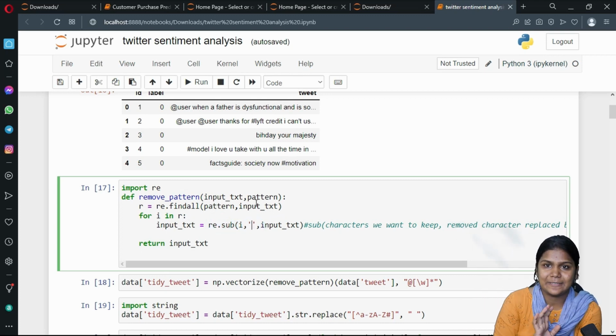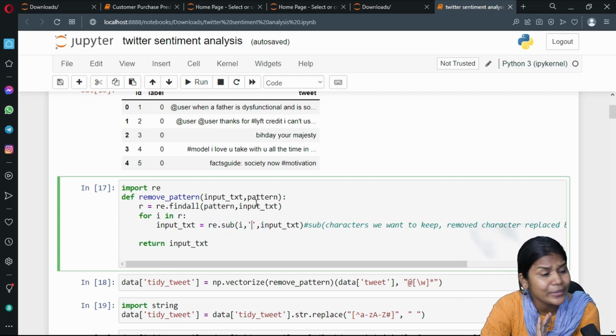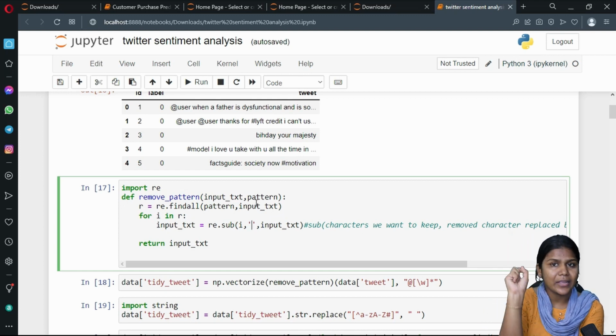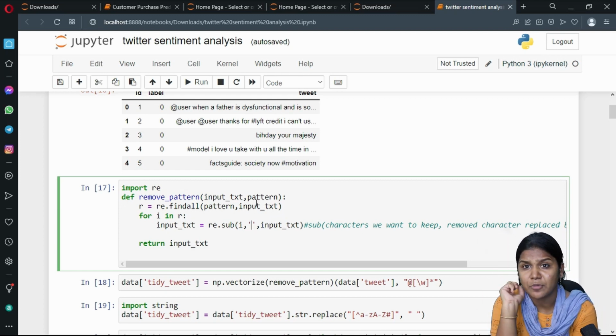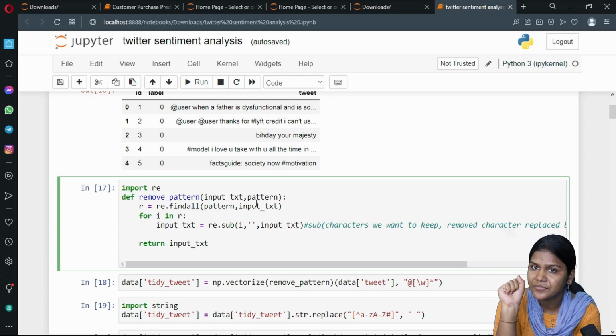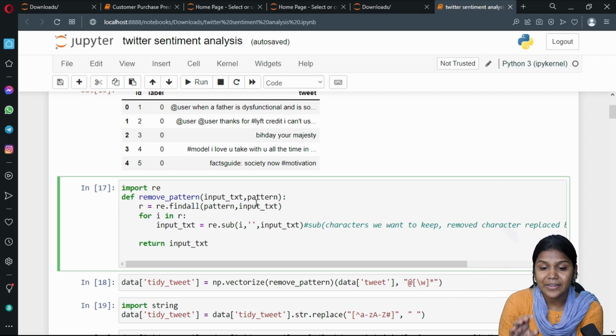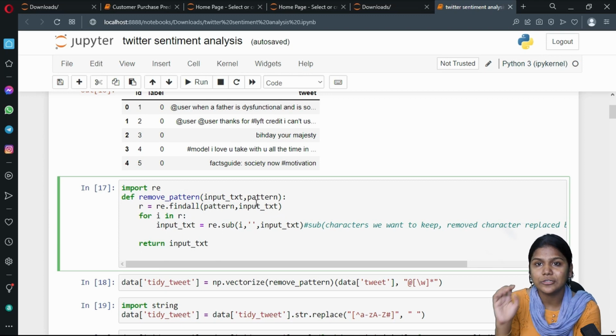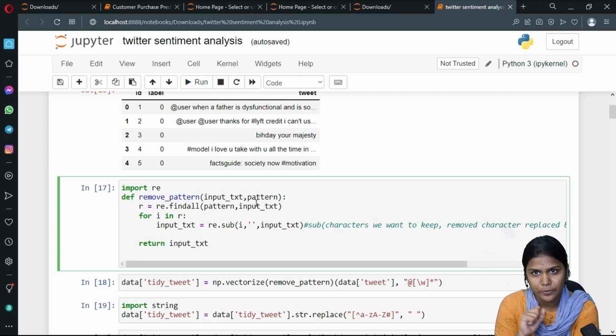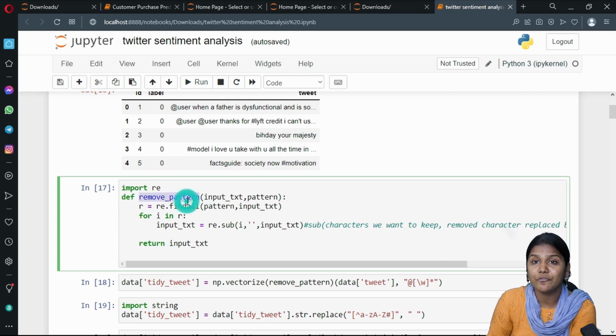with empty spaces. Once again I am telling you, we are doing nothing new over here. We have taken the Excel sheet file and stored it in a variable. Next we applied the head function, which gives me the first 5 rows of data. Next I am defining a function to remove the pattern from my input tweets. For that I have defined the function called remove patterns.